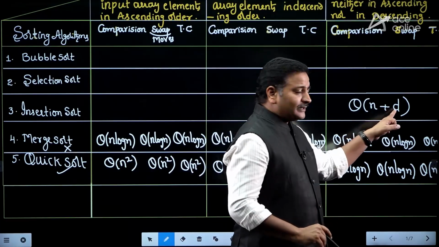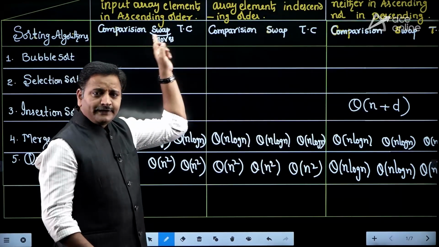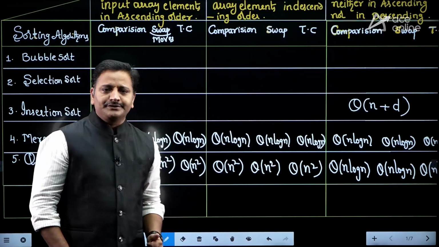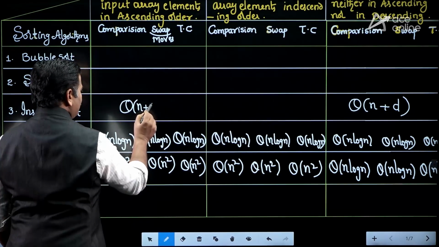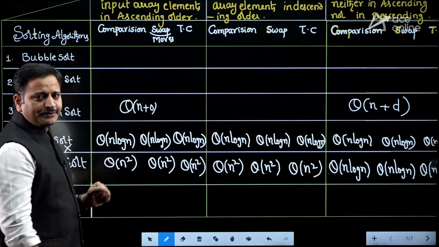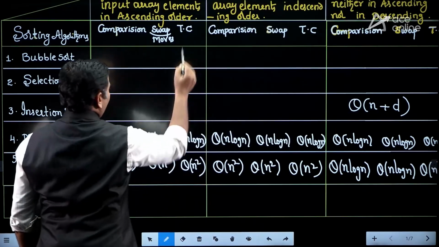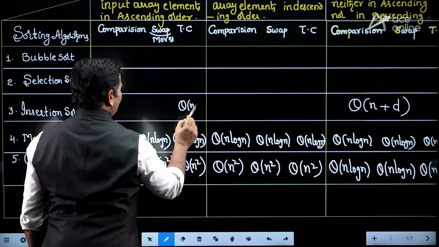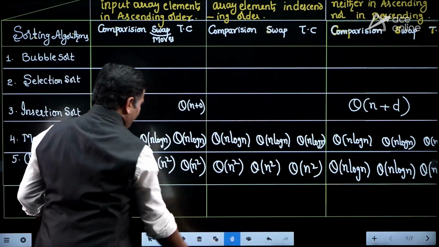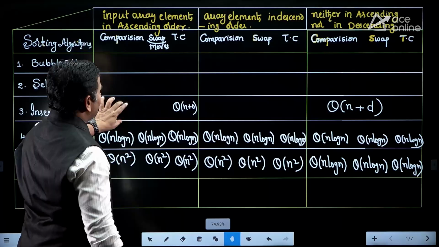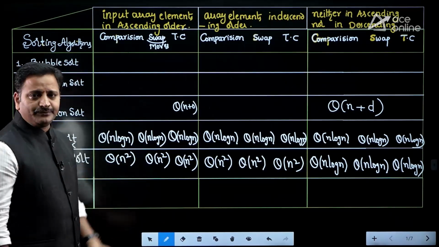So if the array elements are in ascending order, you never get inversions. Then the time complexity becomes theta of n plus d. What is the value of d? 0. I am talking about time complexity. Here I have written time complexity is theta of n plus 0, because if array elements are in ascending order, is it clear friends? If the array elements are in ascending order, then the number of inversions becomes 0. We can say theta of n plus 0.